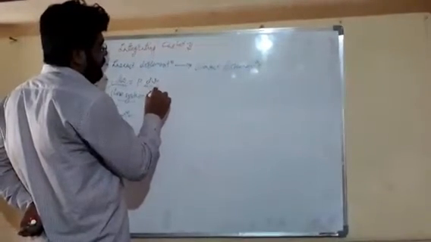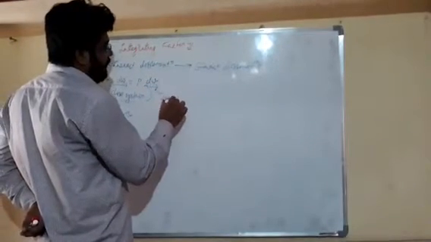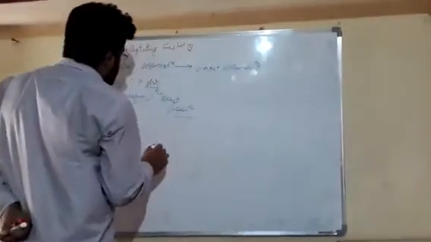So friends, here dW is an inexact differentiation. Work transfer and heat transfer are inexact differentiations, but friends, dV is an exact differentiation. If we multiply dW by 1 upon P, it becomes equal to dV, and dV is an exact differentiation friends.